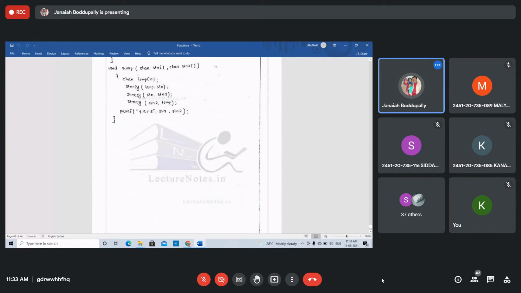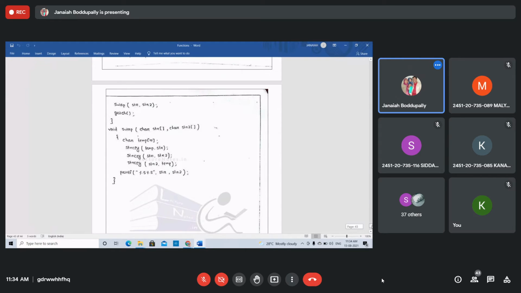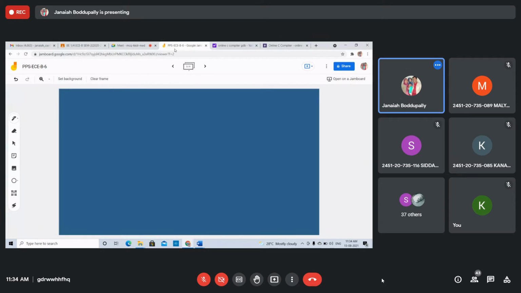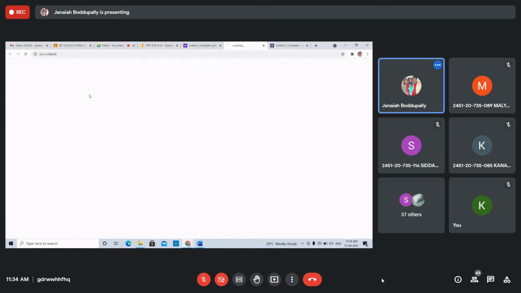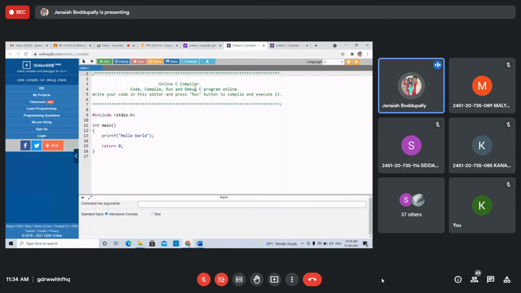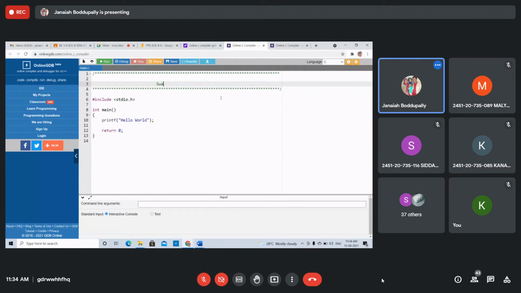This is the last program. Will you execute or can I show? See, we'll execute the program. Yeah. See this. Swapping of two strings using functions.